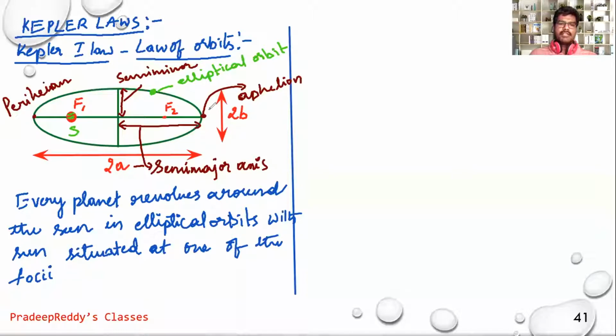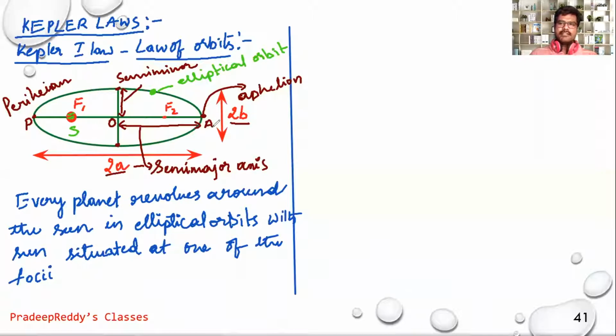The total distance of the ellipse along horizontal is said to be major axis, and along the vertical is said to be minor axis. Major axis is usually 2a and minor axis is usually 2b. This total distance from here to here will be 2b, and distance from perihelion to aphelion is major axis, which is 2a.